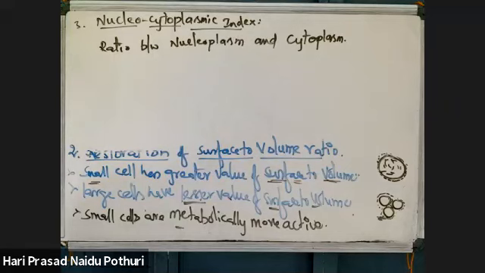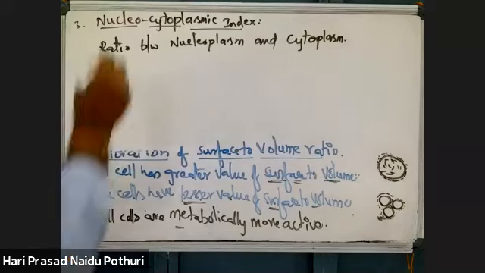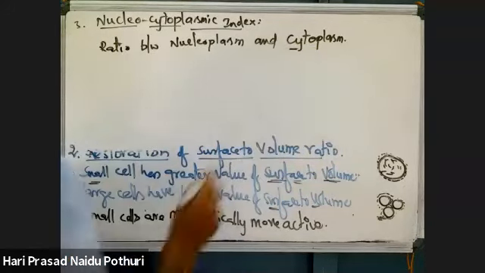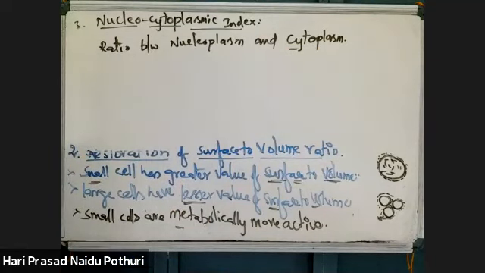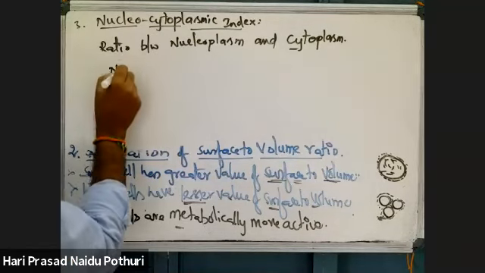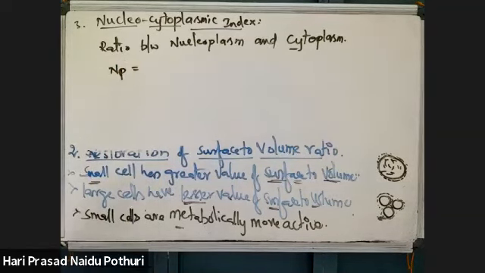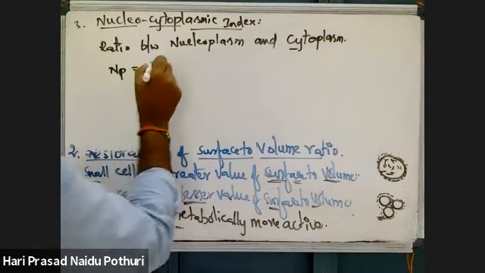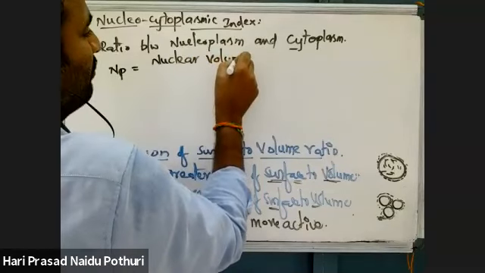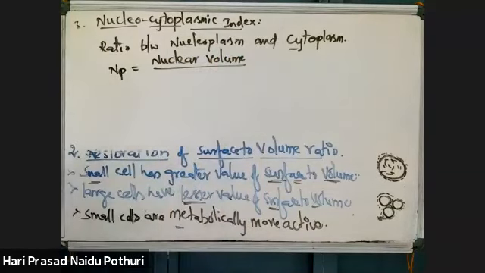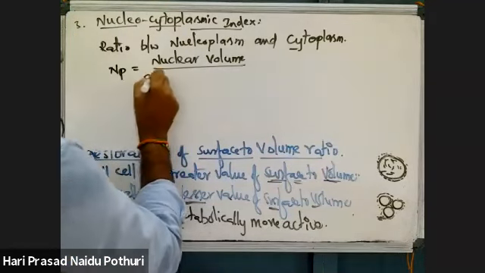What is nucleoplasm? The fluid which is present inside the nucleus is called nucleoplasm. Whereas cytoplasm is the total cellular fluid. Normally this index is given as the volume of nucleus, which is nuclear volume, divided by cell volume minus nuclear volume.